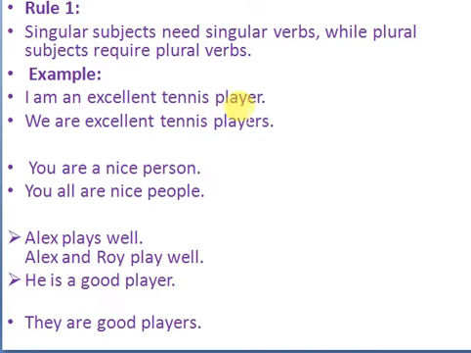I am an excellent tennis player. We are excellent tennis players. In the first sentence, I is the subject. In the second sentence, we is the subject. I always takes am in present. We always takes are in present. If it is past, I was and we were. Here the second person singular and plural are both the same. You always takes are. Here the plural you also takes are. If it is past, you were. Here also you were.